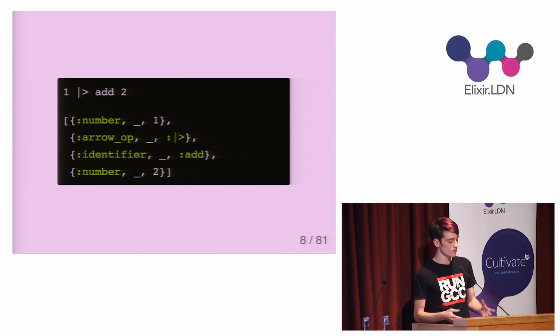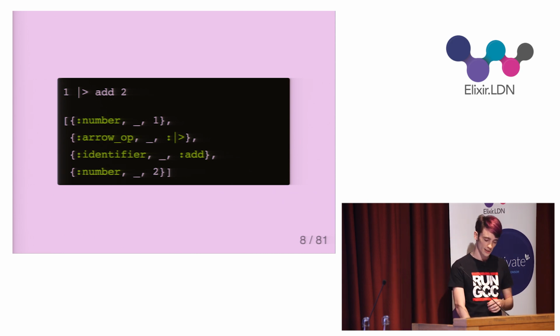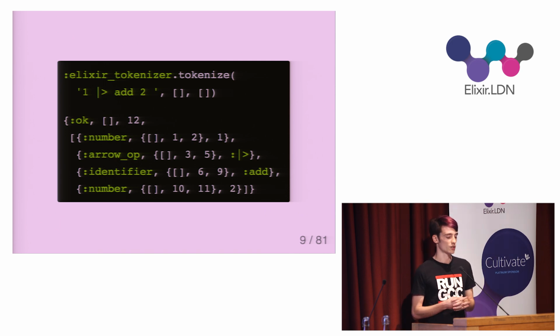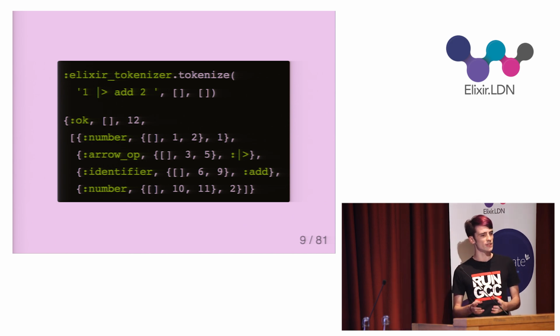In the Ruby and JavaScript linters that I looked at, the tokenization process was quite large and complicated, as they had to implement a tokenizer from scratch. Luckily, this isn't the case in Elixir. The Elixir compiler is written in Erlang, and thus we can call it from Elixir, and the modules are available in the standard library. So Elixir tokenization is as simple as calling the tokenize function from the Elixir tokenizer module. Getting the tokens is easy.